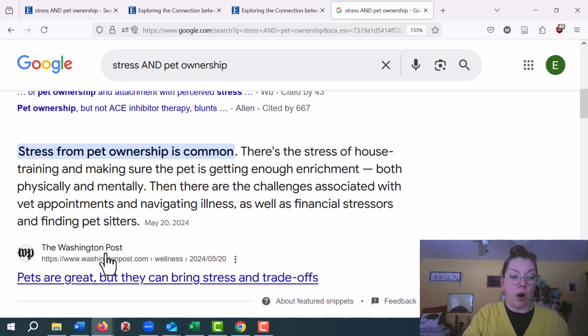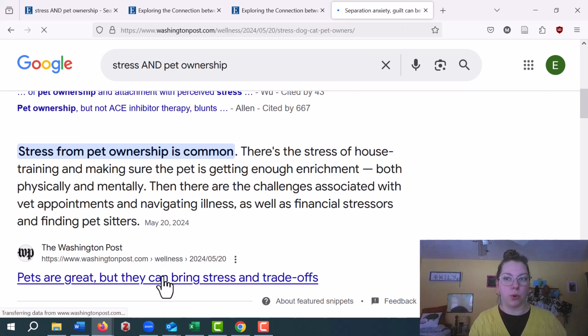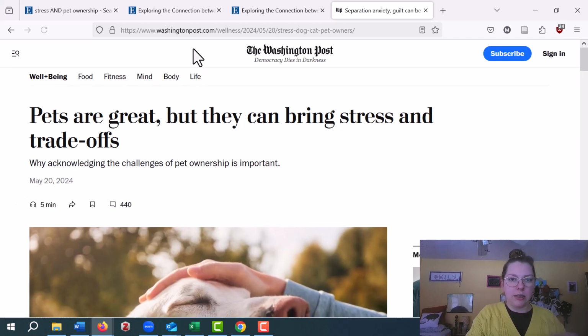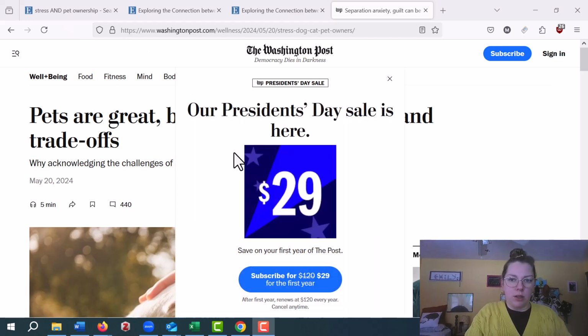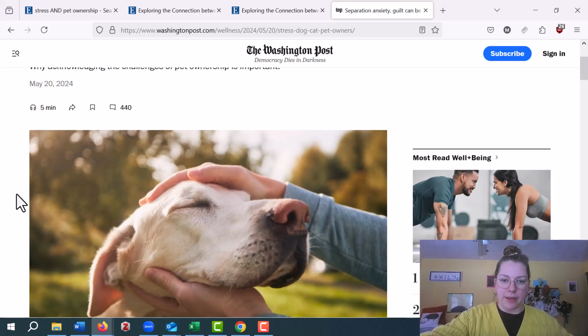And I can see it's from the Washington Post. The Washington Post is a credible news outlet. Like any news outlet, they have news reporting and they also often have opinion pieces. So I'm going to click on this and see if I can tell if it's news or opinion. Let's see. Move some things around. Oh, nope, I don't want to buy that. Thanks. So let's scroll a little bit.